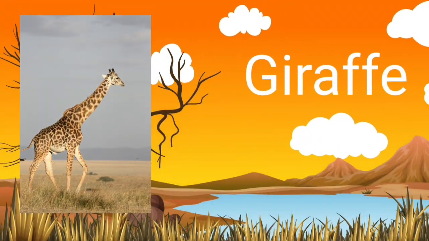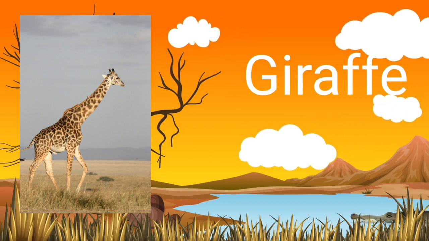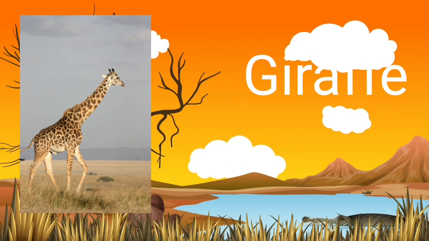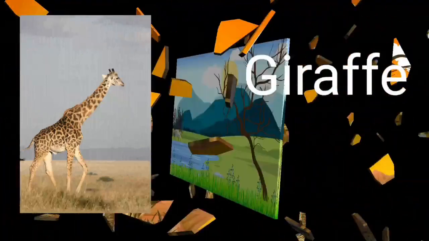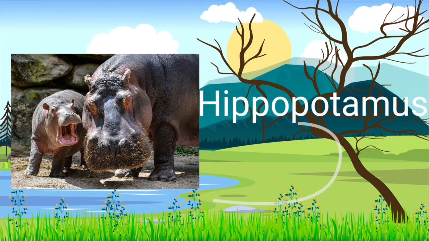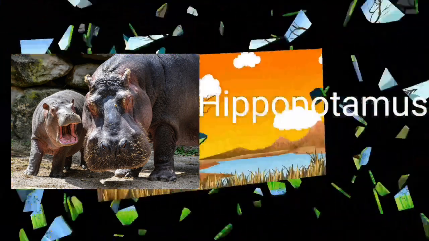Giraffe. This is a giraffe. G for giraffe. Giraffe has a long neck. And you know friends, giraffe is the tallest animal. Hippopotamus. This is a hippopotamus. H for hippopotamus. It is also called hippo. A hippo spends most of his time inside the water.